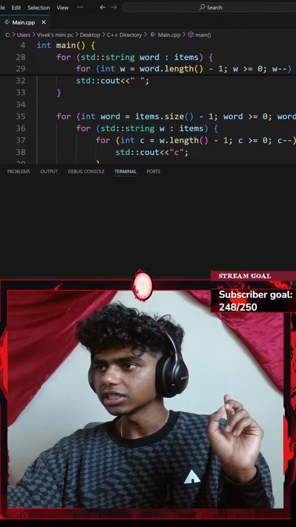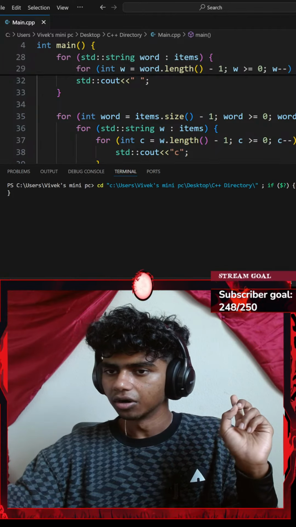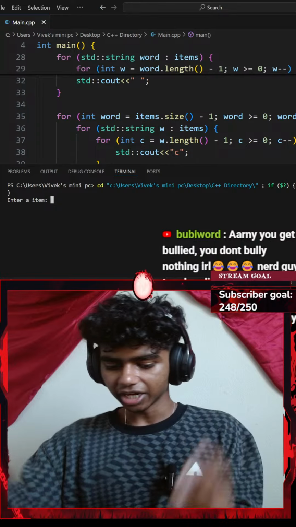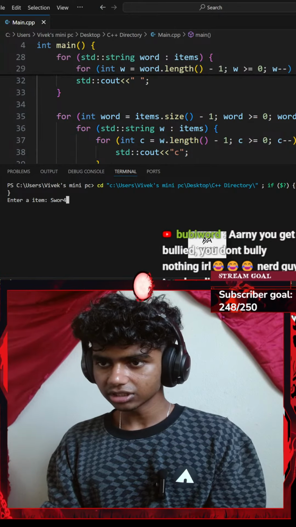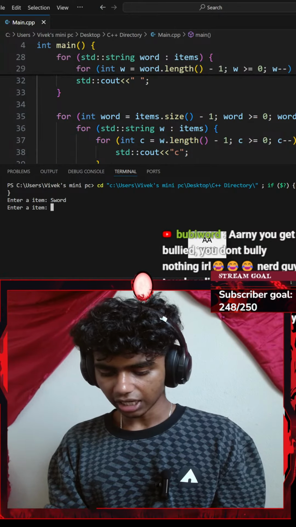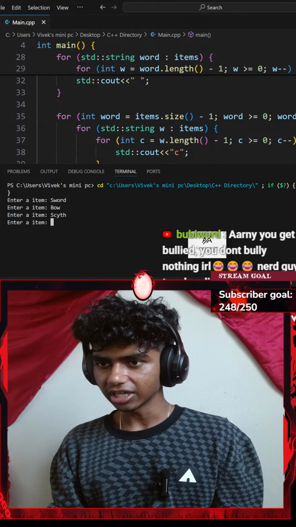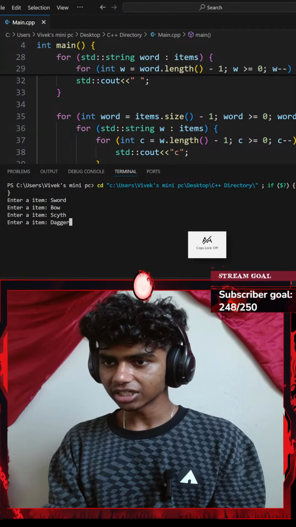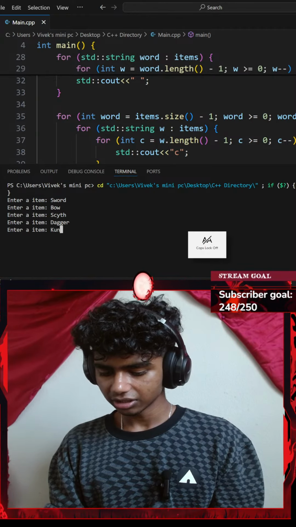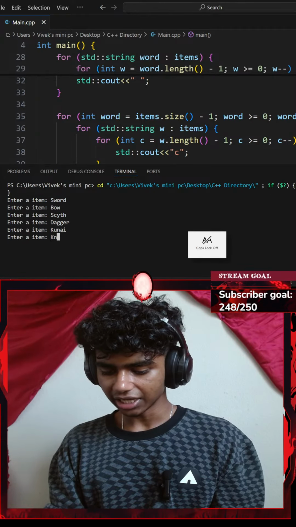Okay, let's see. It says enter item. I'll go with something like sword, and then maybe bow, scythe. Is that how I pronounce it? Scythe. Let's go with a dagger, maybe a kunai, and lastly, a knife.